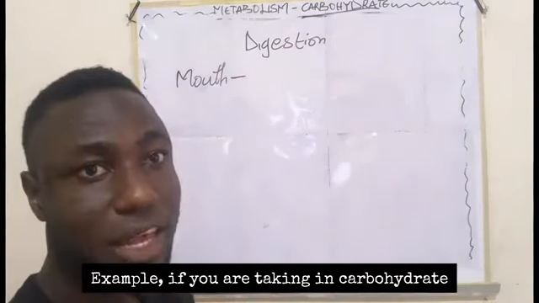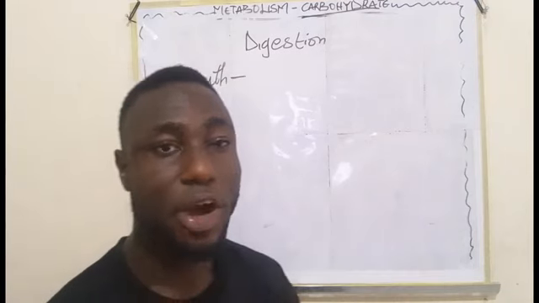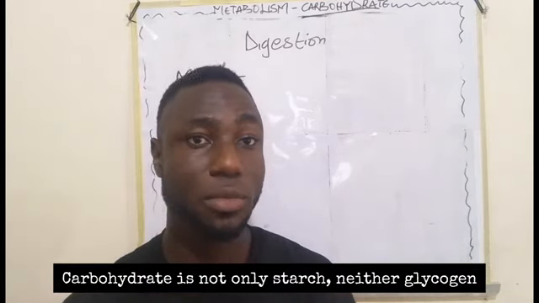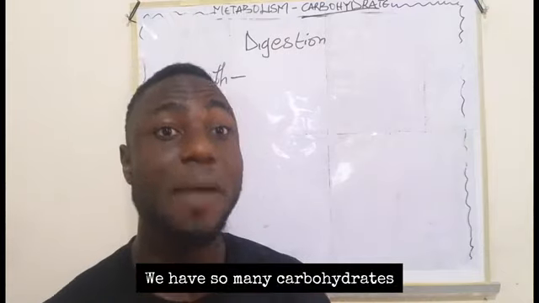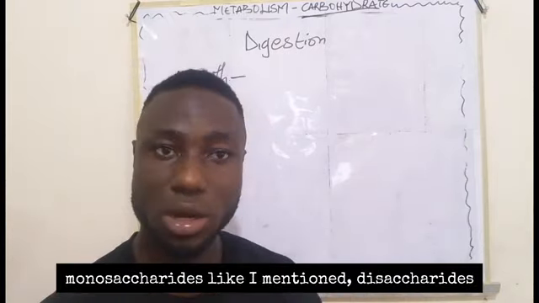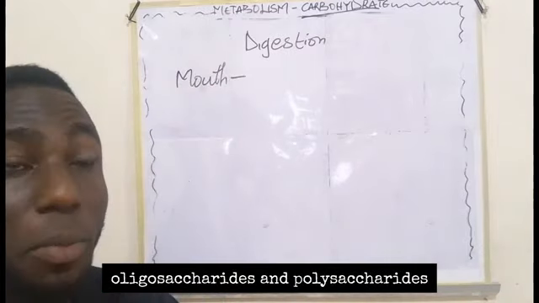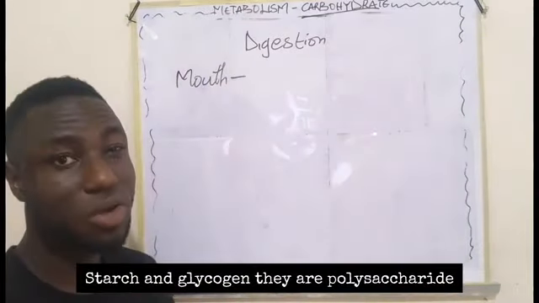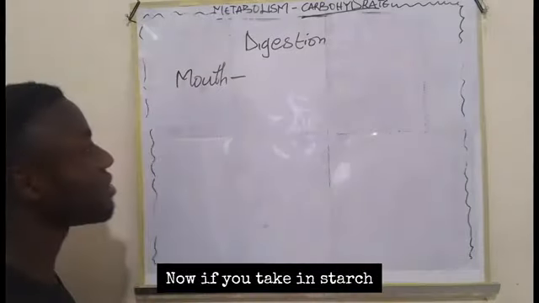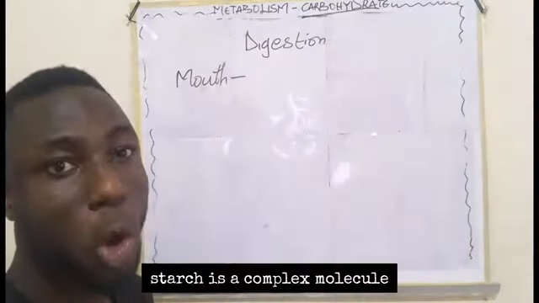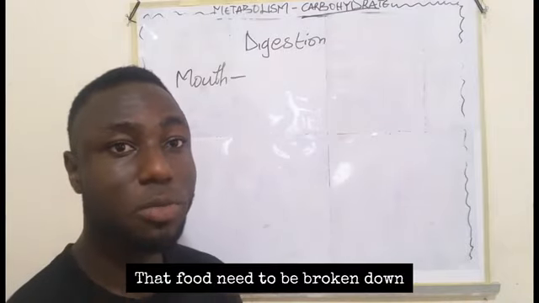Example, if you are taking in carbohydrate. Carbohydrate is not only starch, neither glycogen. We have so many carbohydrates: monosaccharide like I mentioned, disaccharides, oligosaccharide, and polysaccharide. Starch and glycogen, they are polysaccharide. Now if you take in starch, it is a complex molecule. That food needs to be broken down.